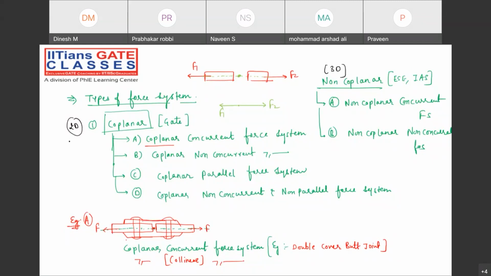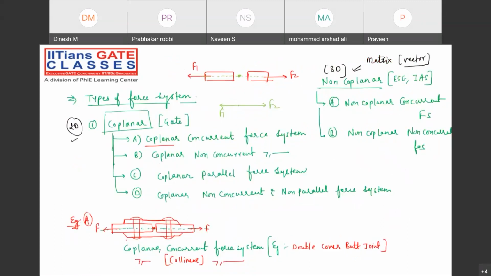three-dimensional. Coplanar can be solved analytically, but non-coplanar can be solved only by matrix and vector. Very, very big vectors and matrices you will get for solving this non-coplanar force system, and of course that is not possible in 20 or 30 minutes. So there's no chance they will give a question from this zone. Definitely they will frame the question from coplanar, from whatever syllabus is there in GATE. Are you getting my point?